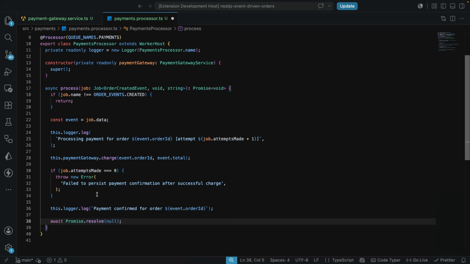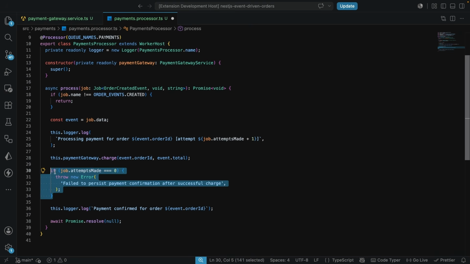Why do we have this job attempts equals to 0 here? This over here simulates a realistic ugly failure mode. Now this mode over here is a situation where the charge succeeded against the payment provider.